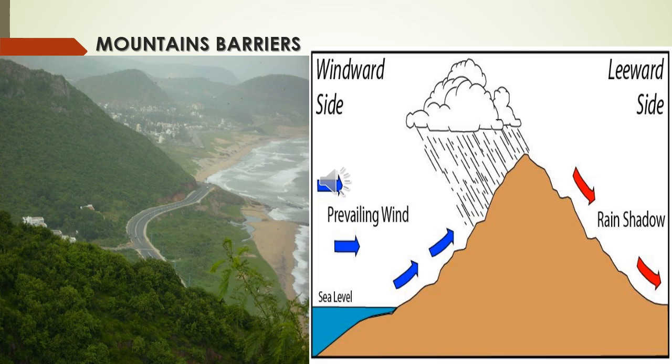You will learn about it in your higher classes. In 10th standard you will learn about the monsoon wind. So the mountain barriers prevent the entry of cold wind into the country or the escape of monsoon wind.